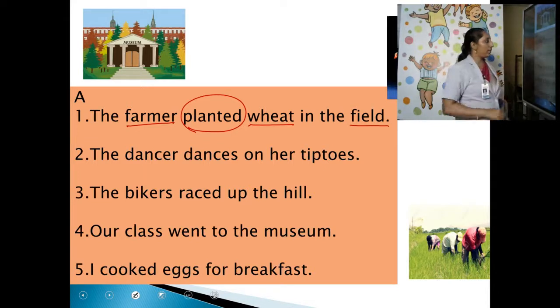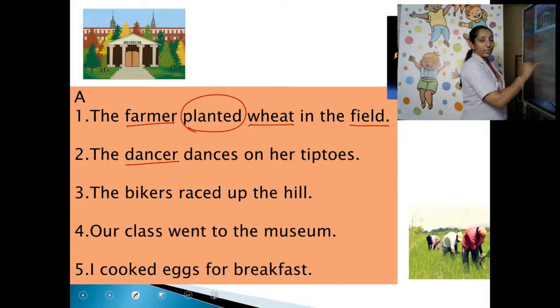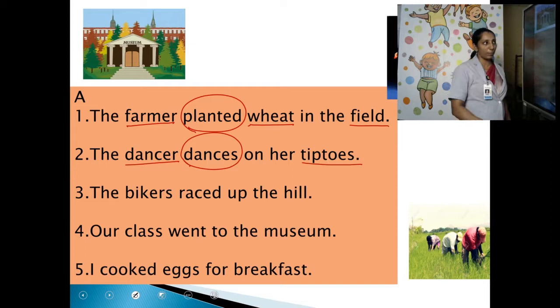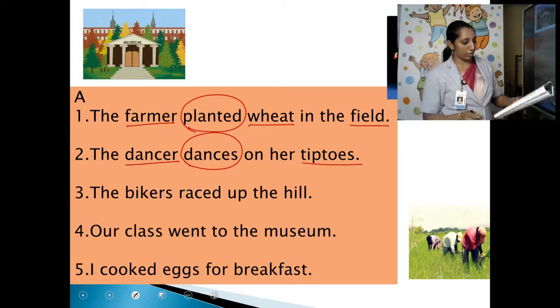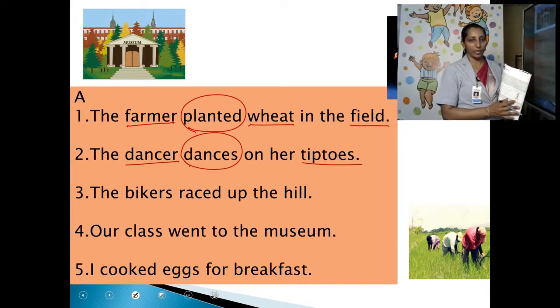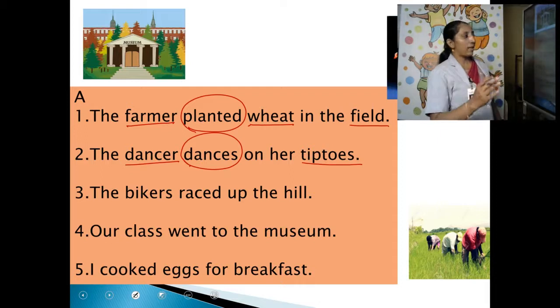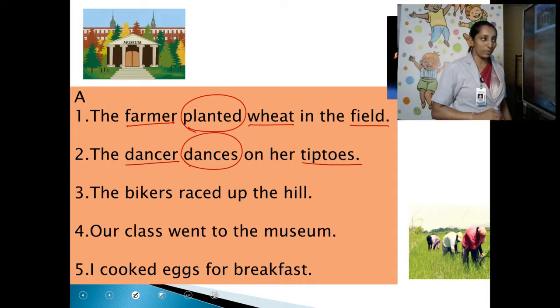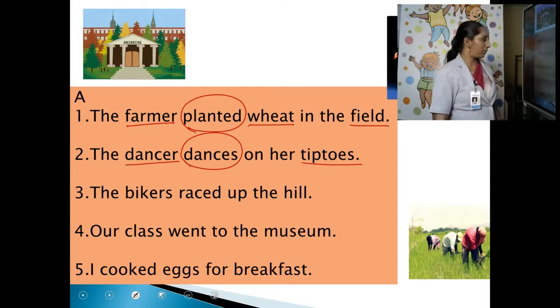Very good. Come to the second sentence. The dancer dances on her tiptoes. Which is the noun here? Yeah, absolutely. Dancer. Dances is an action, no? So, it is a verb. Tiptoes, tiptoe means you know, no? The part is shown in the picture, in the textbook. So, the dancer dances on her tiptoes. Here, dancer and tiptoes are nouns and dances is a verb.